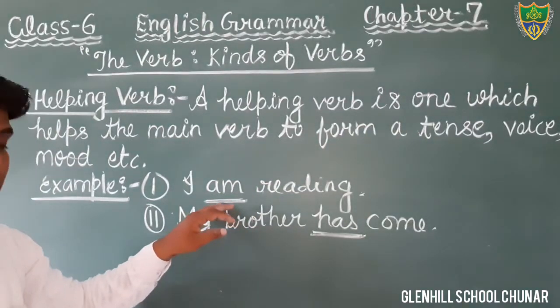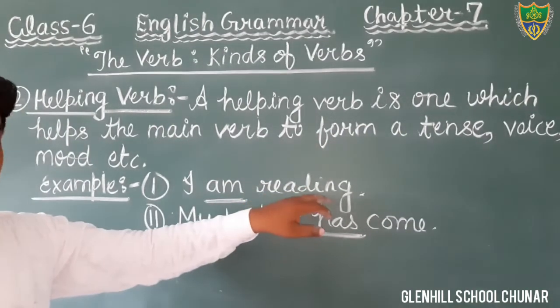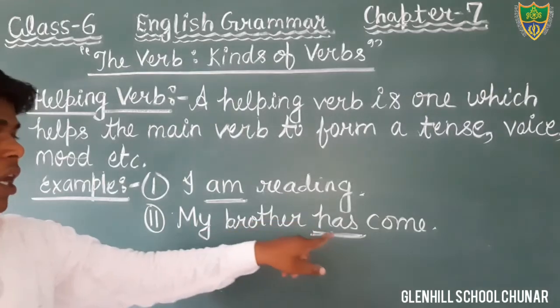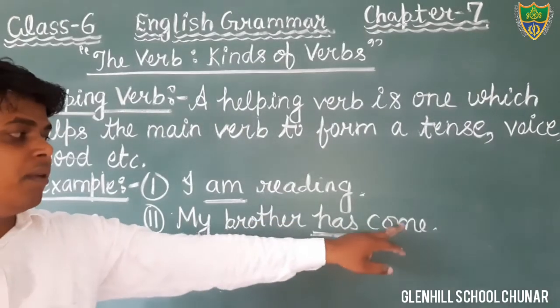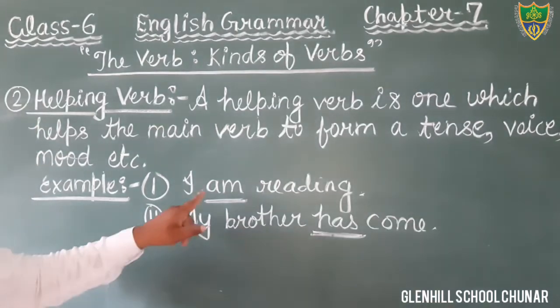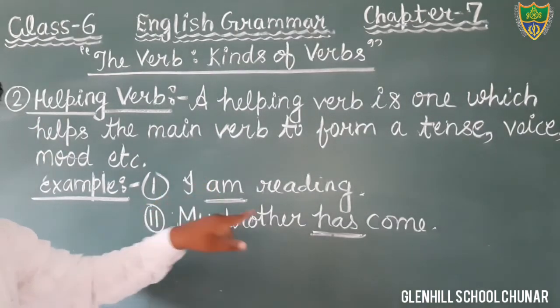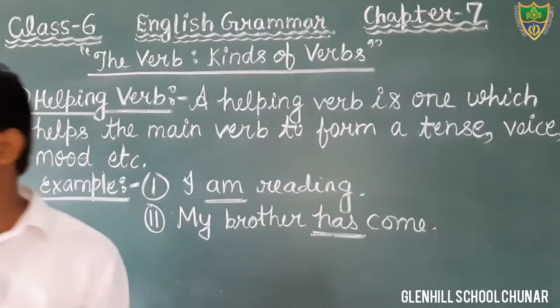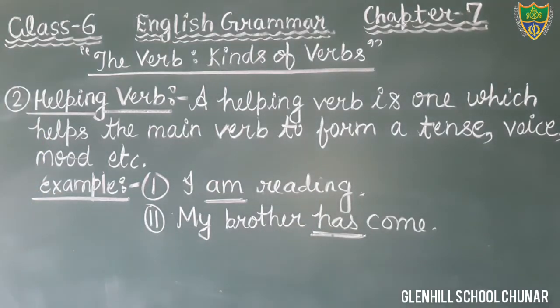In this sentence, we are using am with the main verb, that is ready. In this sentence, we are using the helping verb has with the main verb come. Okay, students? So in this sentence, the word am is helping verb. In this sentence, the word has is helping verb. So just write it, and I hope that you all have understood what is helping verb and what is main verb.